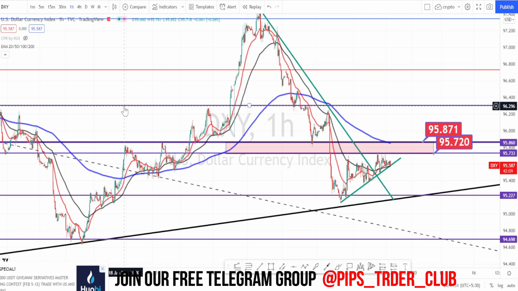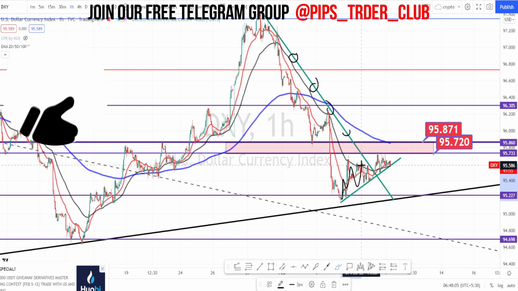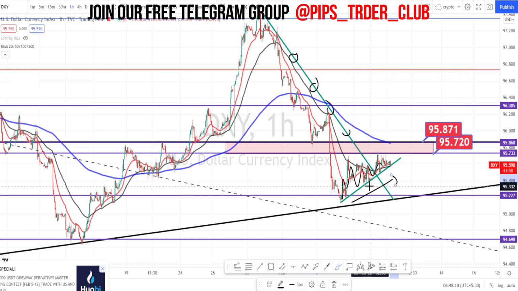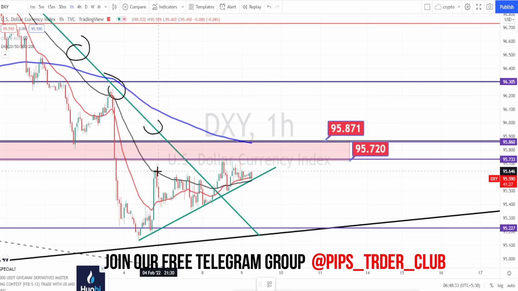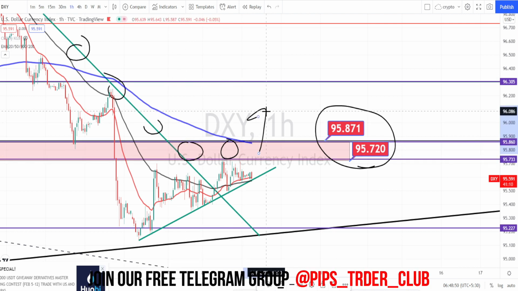I'm in dollar index now. When we look at the price action in dollar index, previously it was trading within this trend line, in a very nice downtrend. And here yesterday, when you notice, it started moving on a bullish side. I've also drawn the trend line which shows that the downtrend is over and it is in a very nice uptrend. So even if the index moves on the bullish side, you can notice that we have a resistance area over here. So it has to break this resistance area in order to continue its bullish trend.